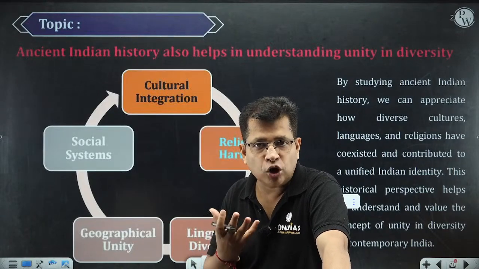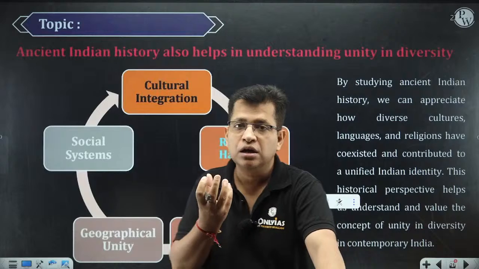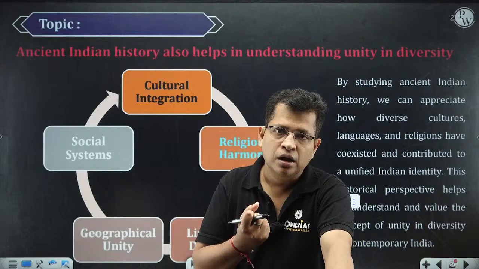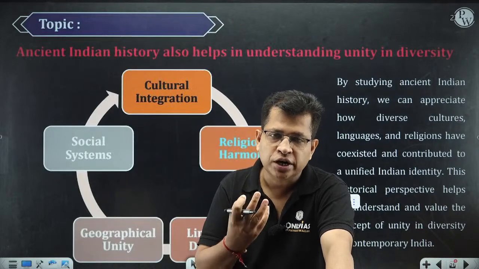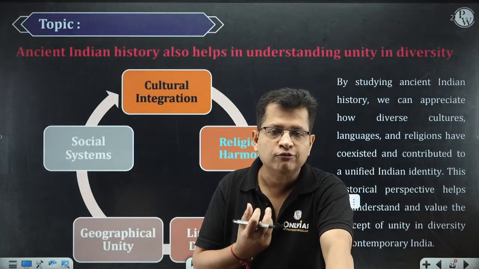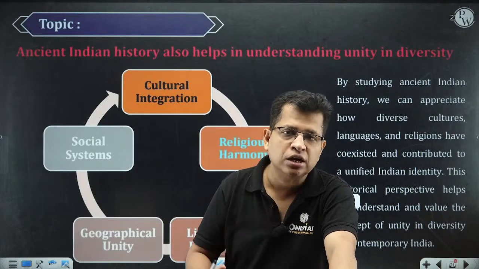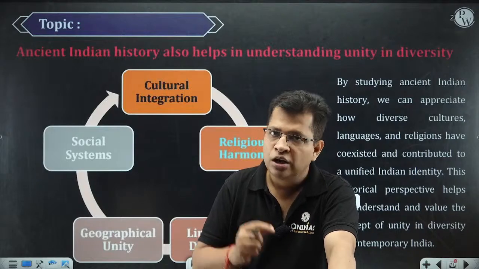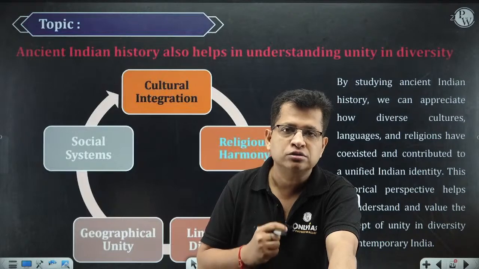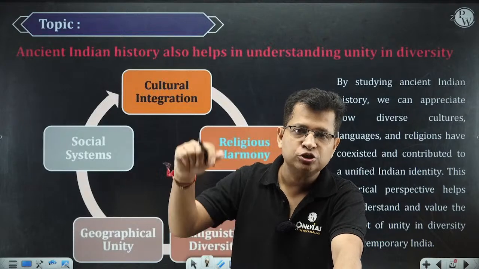The concept of Bharatvarsha is composed of Aryans, Dravidians, Northern India, Central India, Western India, Eastern India, Southern India, the Deccan and all. We had references in the Vedic literature about Bharatvarsha. So Bharatvarsha is not just a name, rather it is indicative of the geographical unity that we had in the ancient past.